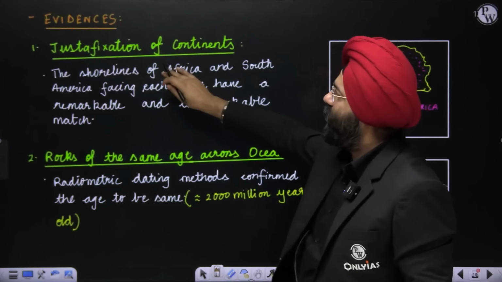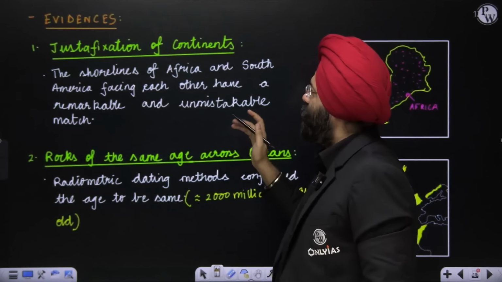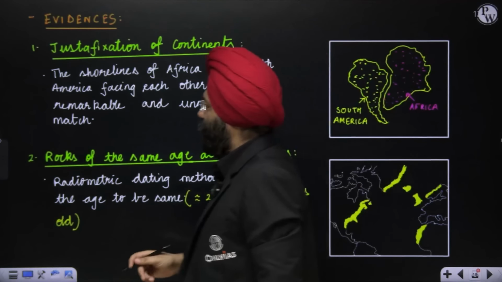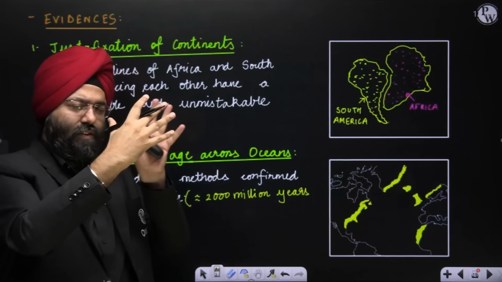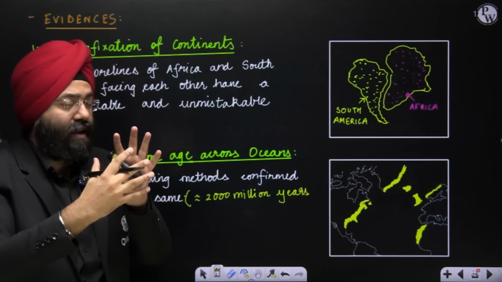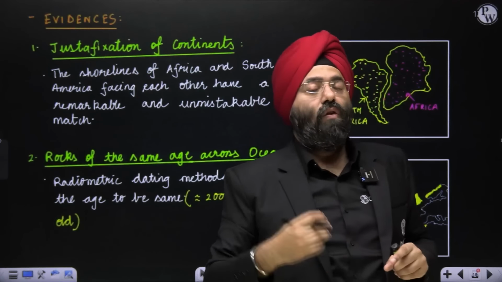So the shoreline of Africa and South America facing each other have a remarkable and unmistakable match, possibly because they can almost fit with one another, according to Wegener. So this is known as the juxtaposition of continents.